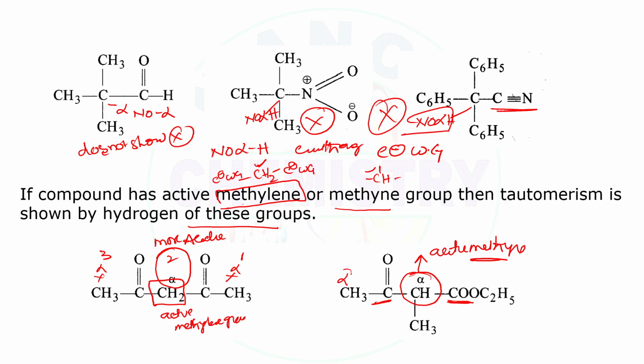So this one is called an active methine. Why methine? It is a CH group. This one acts as an alpha proton, but this one is more acidic, as it is present in between two groups: one is keto, another one is ester. So that's why this one will be a more acidic proton than that one. These compounds also exhibit tautomerism.